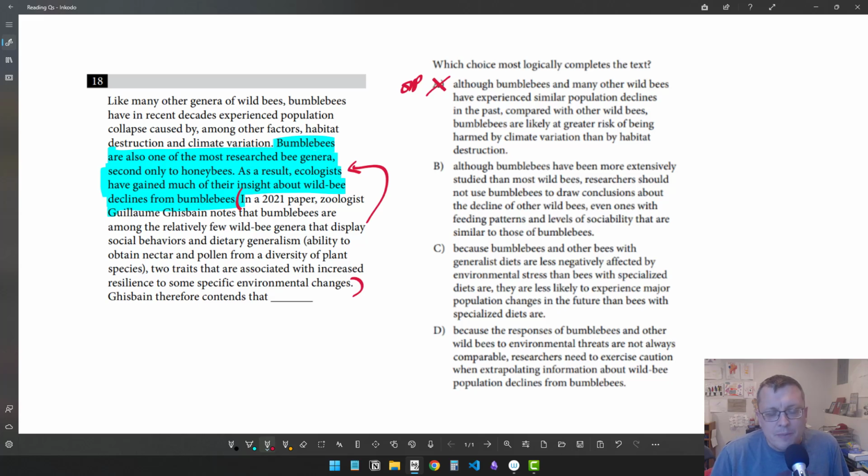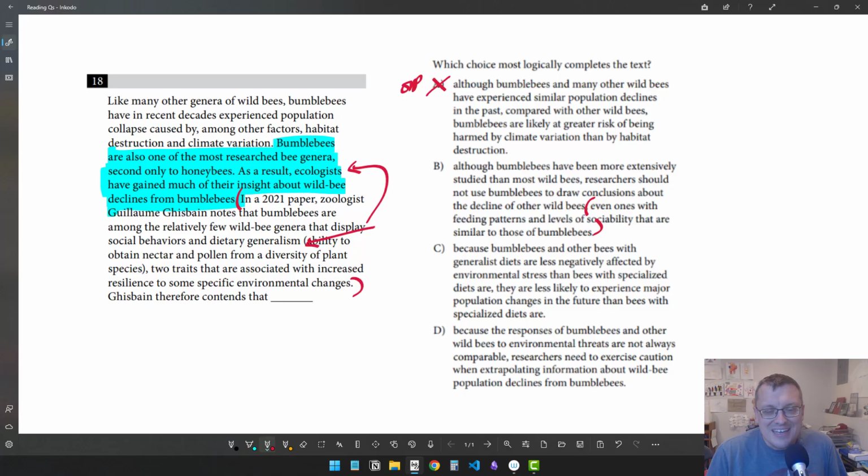Even ones with feeding patterns and levels of sociability that are similar to those of bumblebees. And now I'm a little more worried about B, because we're saying, like, you should never or you should not use bumblebees to draw conclusions about other bees, even ones that are similar to bumblebees in these particular ways.